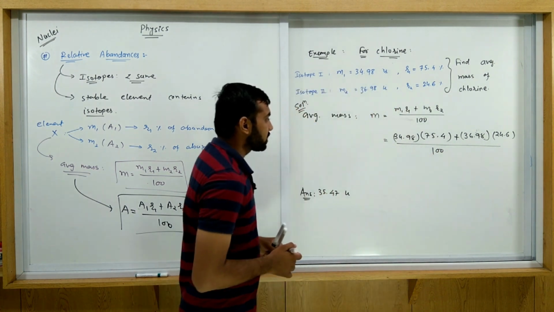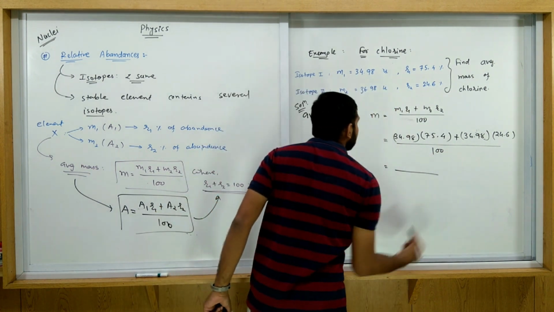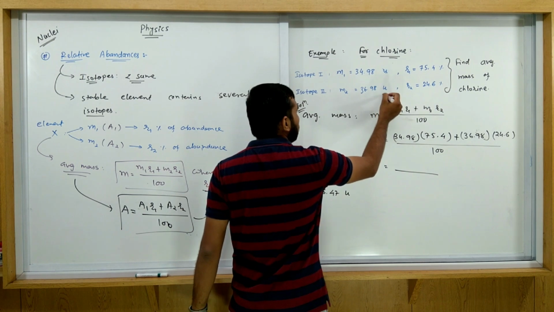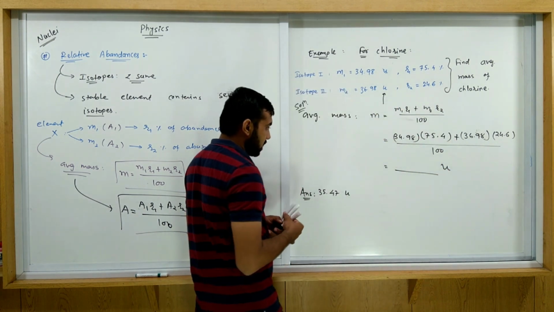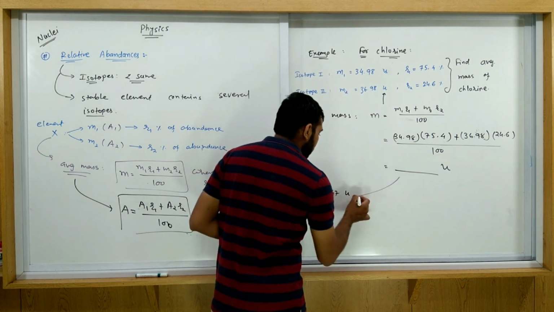The unit is AMU, since AMU is given, so the answer is also in AMU, and after calculation you get the answer.